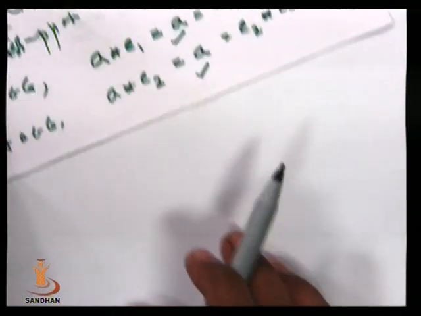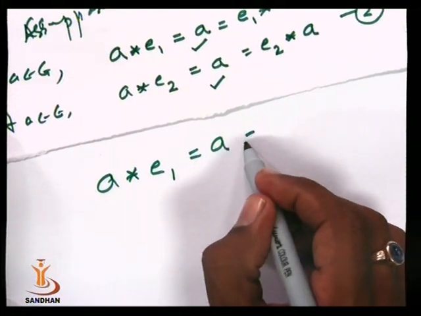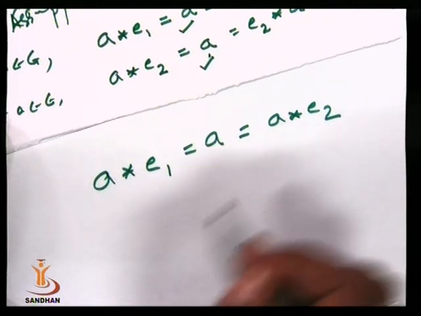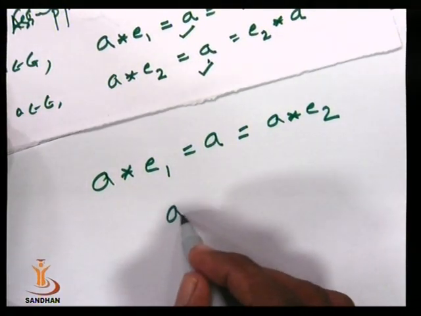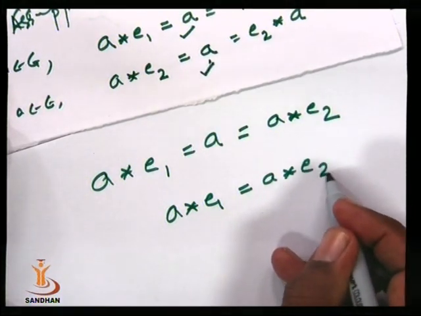So this says A star E1 is equal to A. But from 2, A is equal to A star E2. That means we got A star E1 is equal to A star E2.